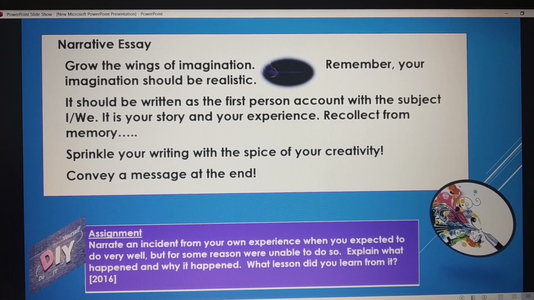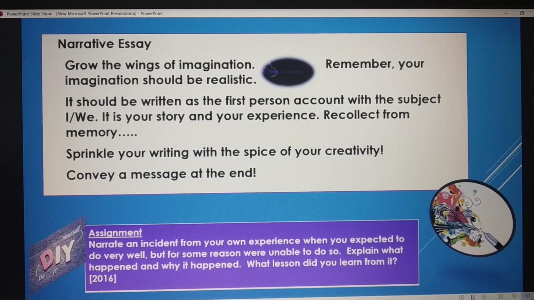Now, next is do it yourself session. It's an assignment for you. This question is from 2016 board paper. The question is, narrate an incident from your own experience when you expected to do very well, but for some reason were unable to do so. Explain what happened and why it happened, and what lesson did you learn from it.